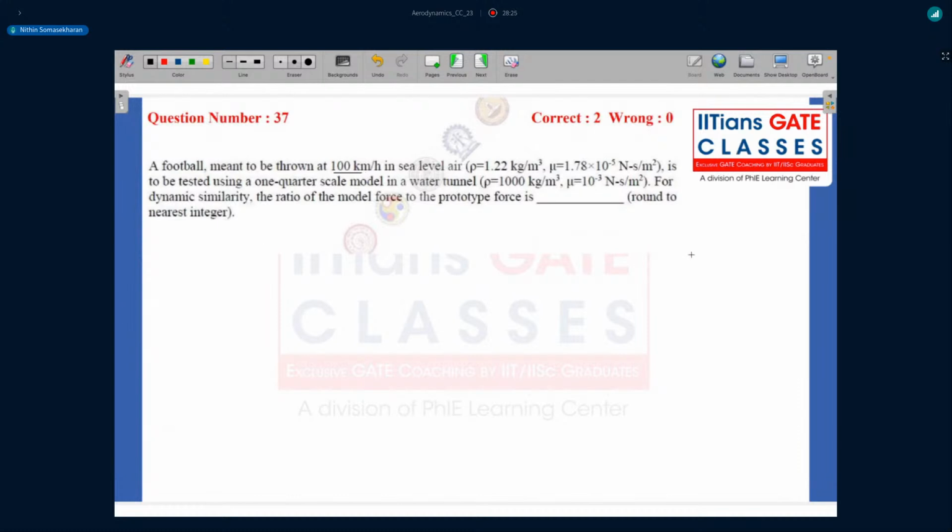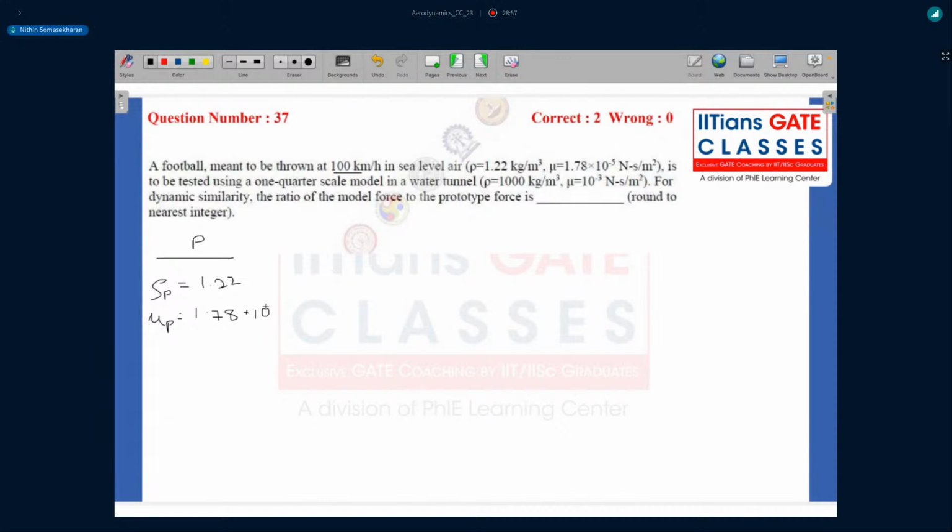All right. So let's say your prototype is the football that is supposed to be at sea level, so the density of air in the prototype case would be the density at sea level, which is 1.22 kg per meter cube. Viscosity of the prototype in this case is again 1.78 into 10 power minus 5, right?